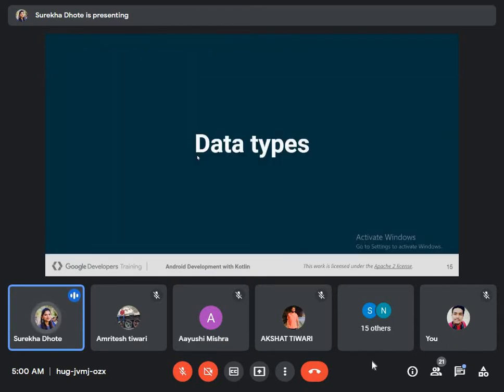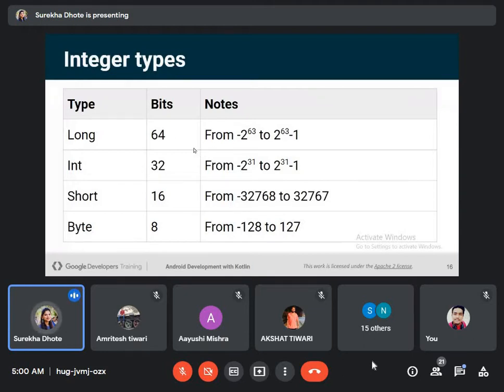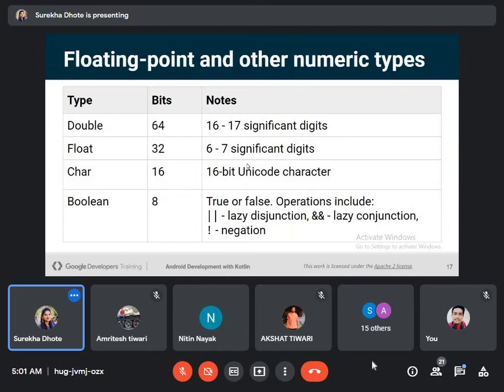What are data types? In Kotlin we have data types which are long, int, short, byte, and their range as shown on the screen. Some other data types are double, float, char, boolean.